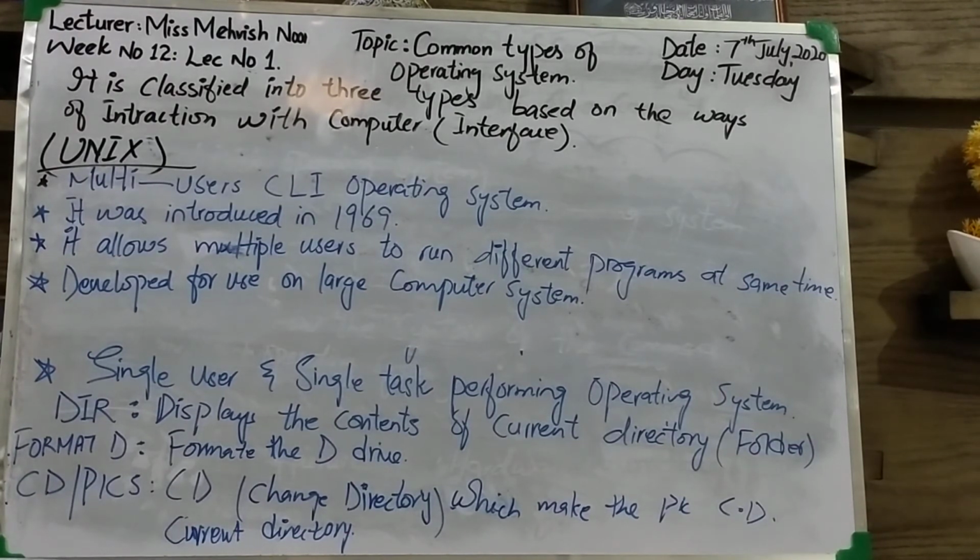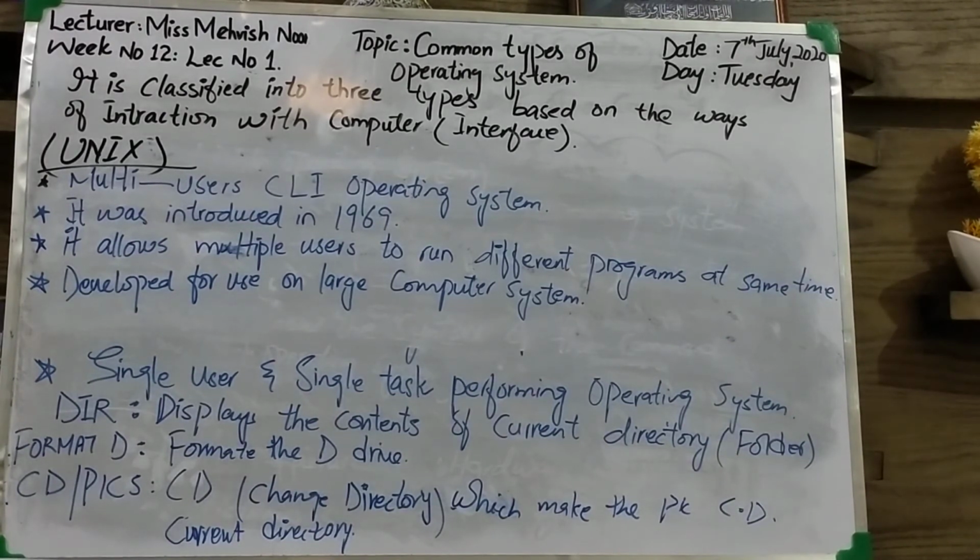And CD pics, CD means change directory, which makes pics the current directory. Clear, girls? So this was your very first type of operating system, which was command line interface.